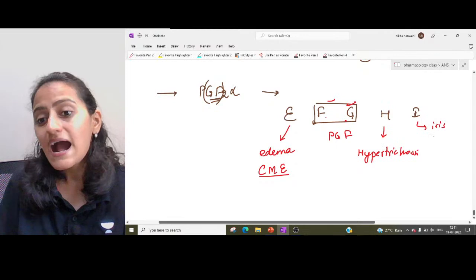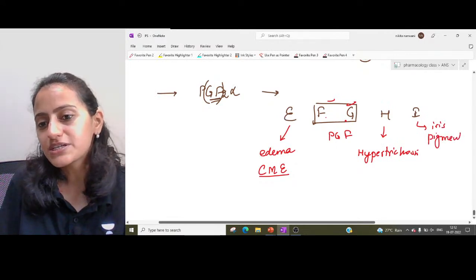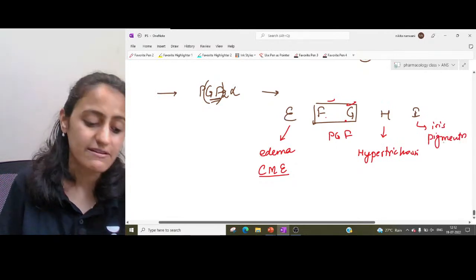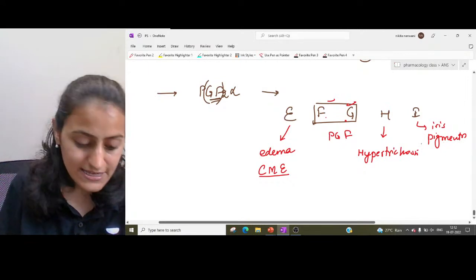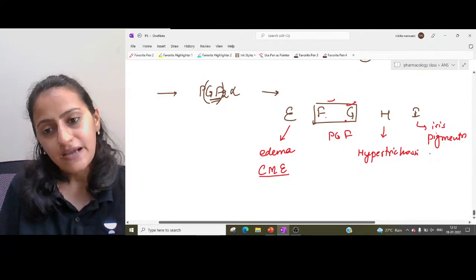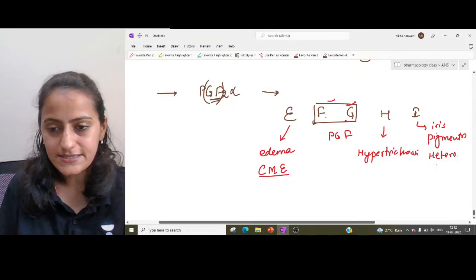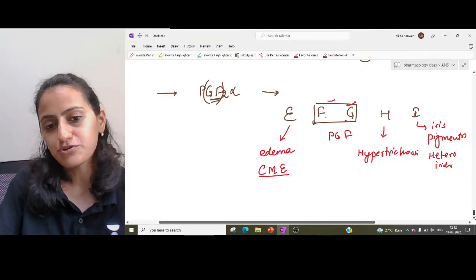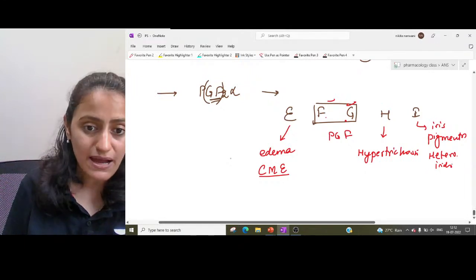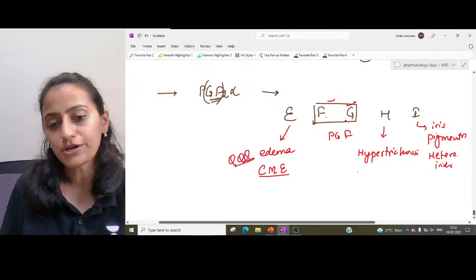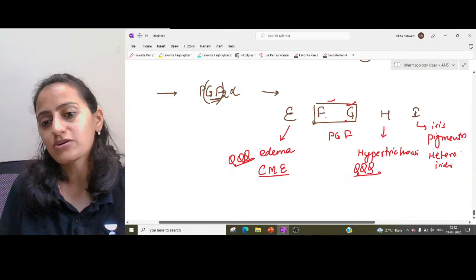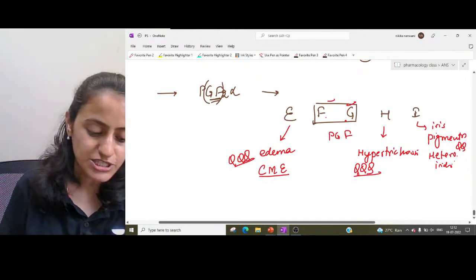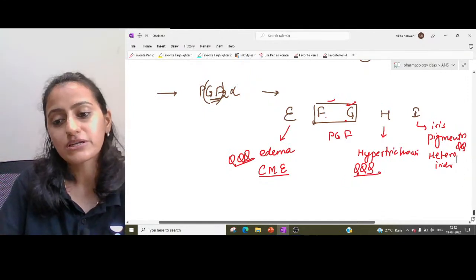I for iris pigmentation. Remember, this is not conjunctival pigmentation, it is iris pigmentation, that is heterochromia iridis. That is what is seen with PGF2 alpha. Cystoid macular edema is a very, very important question. Hypertrichosis and iris pigmentation are all important MCQs.